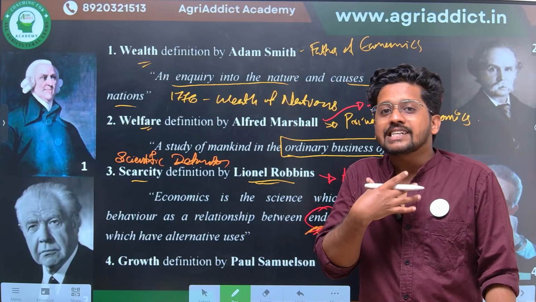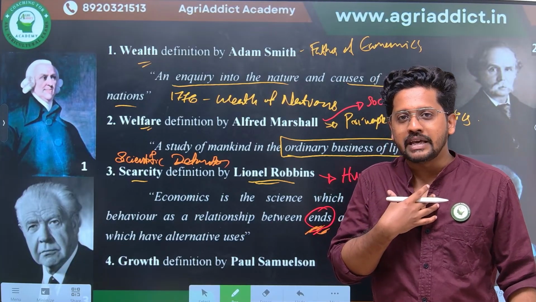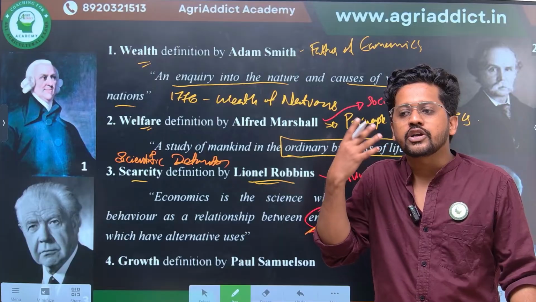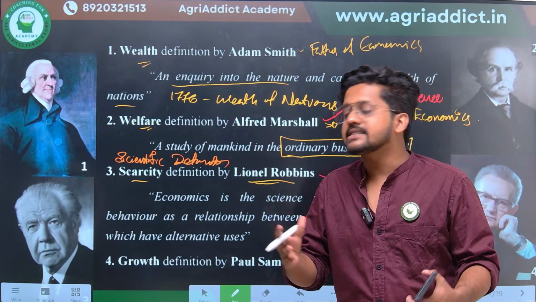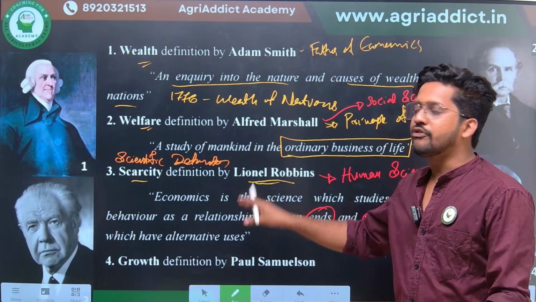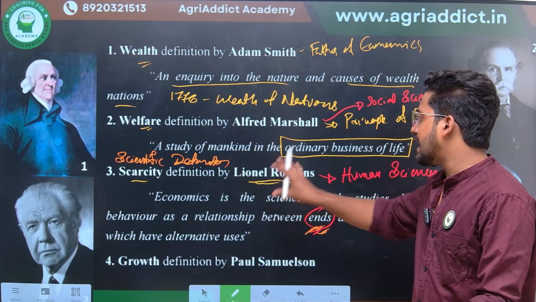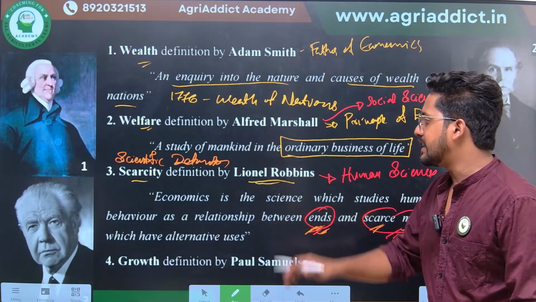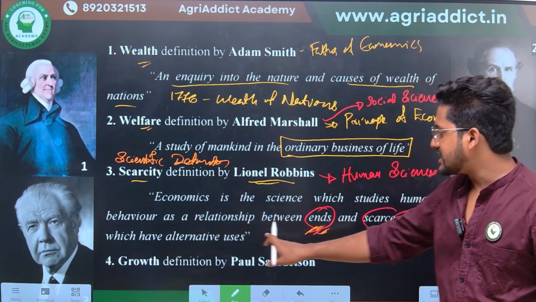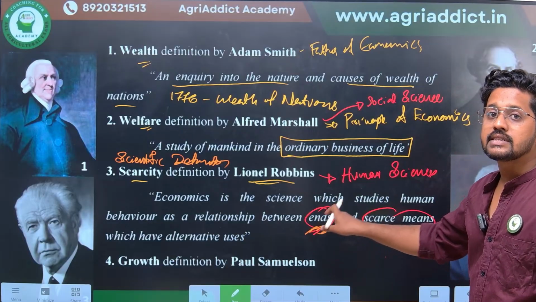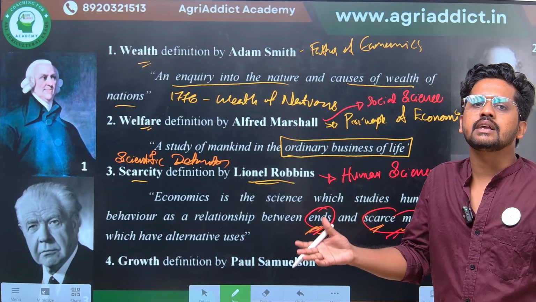So how, as a consumer or a human being, my behavior is going to choose between these alternatives, that is actually the study of economics. This was the basic idea Lionel Robbins gave through the scarcity definition. So economics is a science which studies human behavior as a relationship between the ends as well as the scarce means, because there are limitations, right?